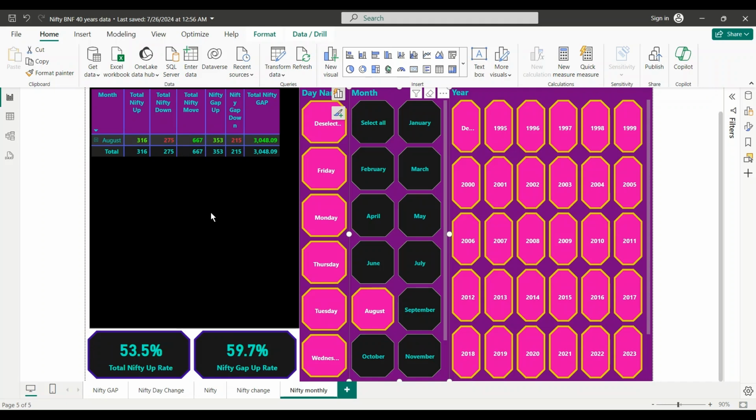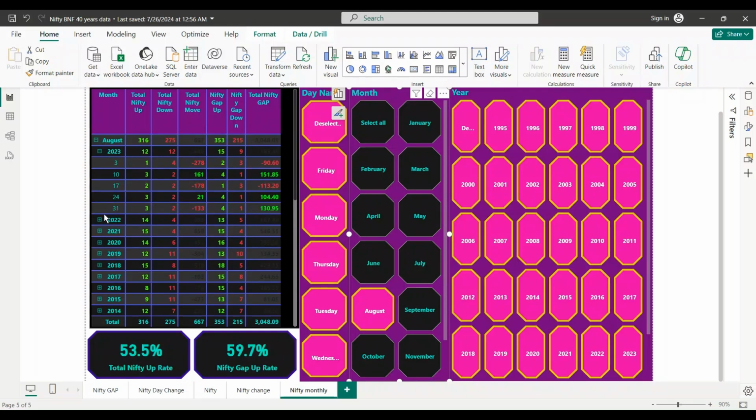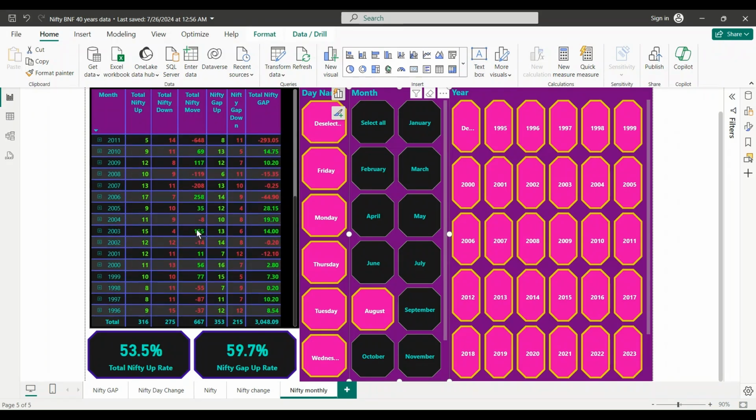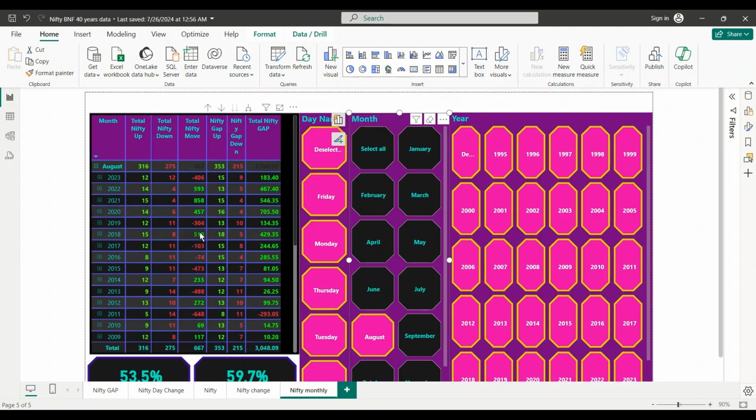This shows that August is not a bullish month, either sideways or a lot of ups and downs. Some Augusts in particular years were up, but it doesn't make that much sense. We see the moves, 500, 800 up, 300 points. Initially it was sideways, and now it has started moving in the last 4 years.